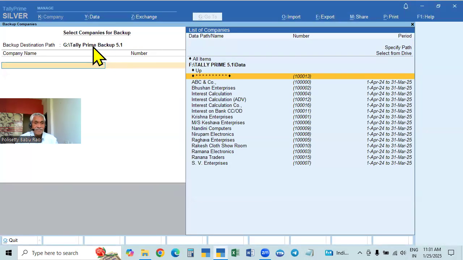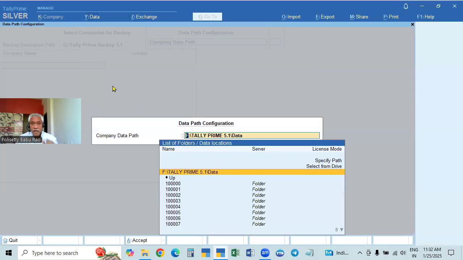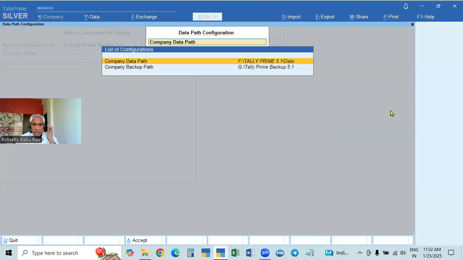Suppose we are taking backup every day, or any number of times. Every time we have to click this and this, the same work we have to do. Instead of that, simply give the already created backup path, or create the backup path now. If you create that, automatically that will come here.